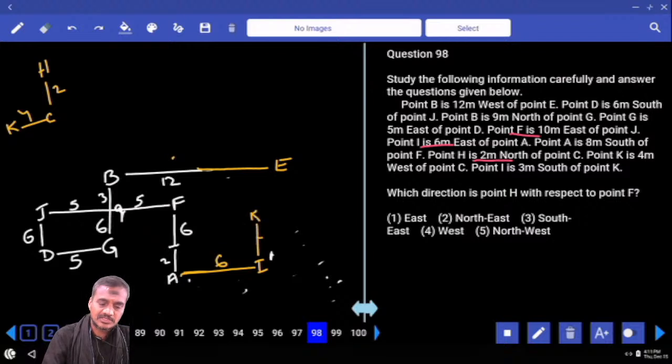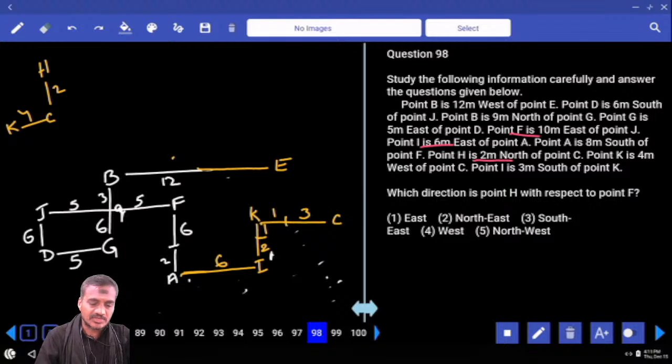Now K is here, which is 3 meters, and out of it this is 2 and this is 1. And from here 3 meters, and 4 meters. Out of it this is 1, and this is 3, and C will be here. And from C to H, what is the distance we have? Only 2 meters, isn't it? Out of this 6, how much is covered? 3 is covered, and 2 more meters. And who is that person? H is that. Now, circle the diagram.